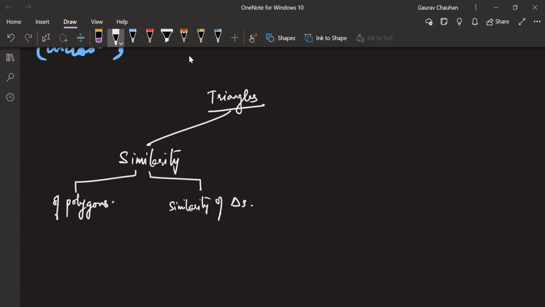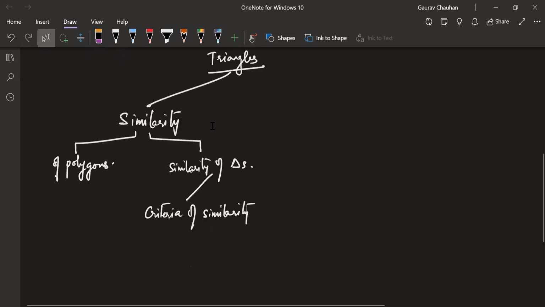Right now, similarity of triangles will have only three conditions, three criteria, not conditions. Just like the criteria of congruence, the first topic will be criteria of similarity.